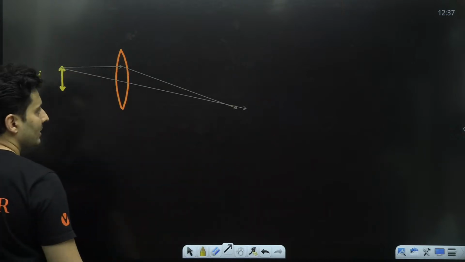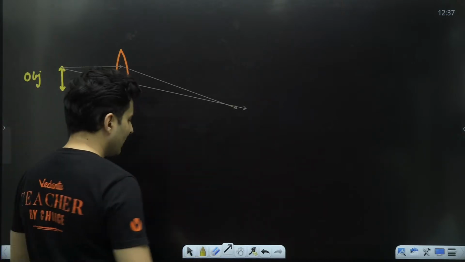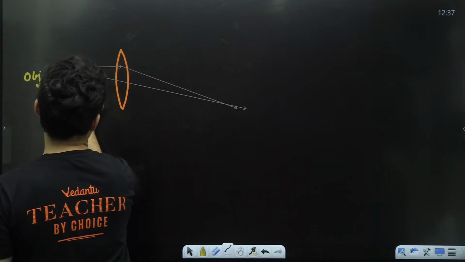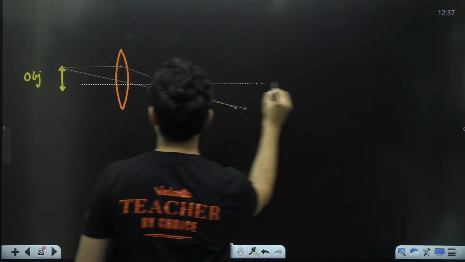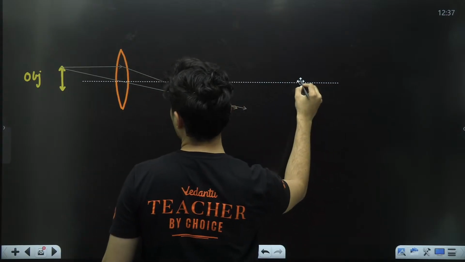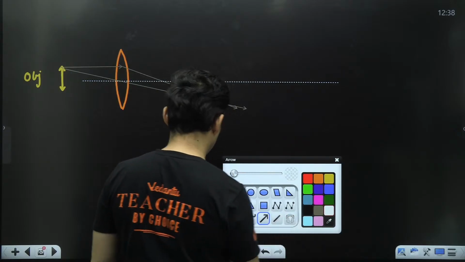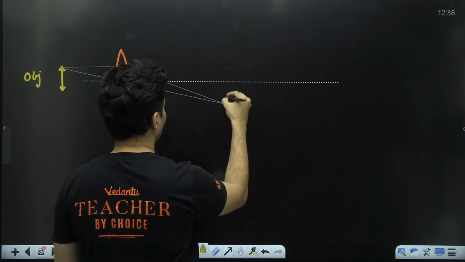Okay, they're going like this. So they are meeting over here. So definitely an inverted image is formed right over here.